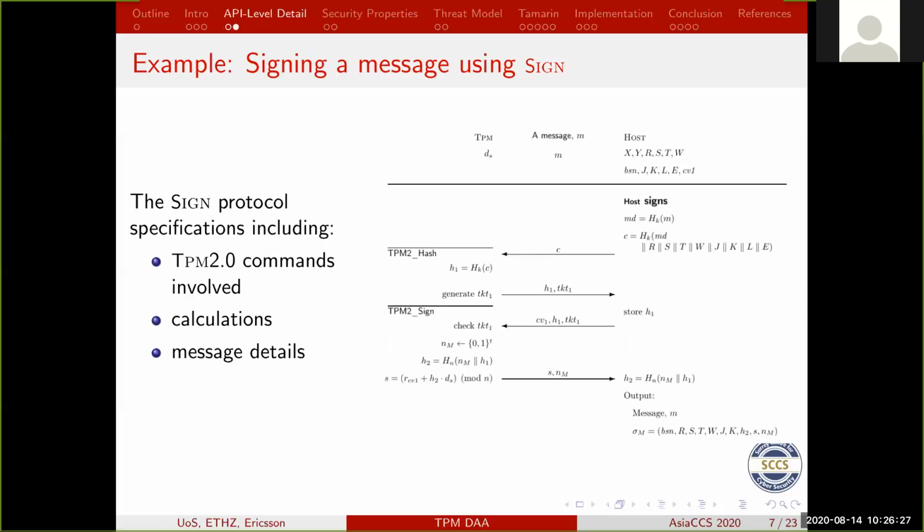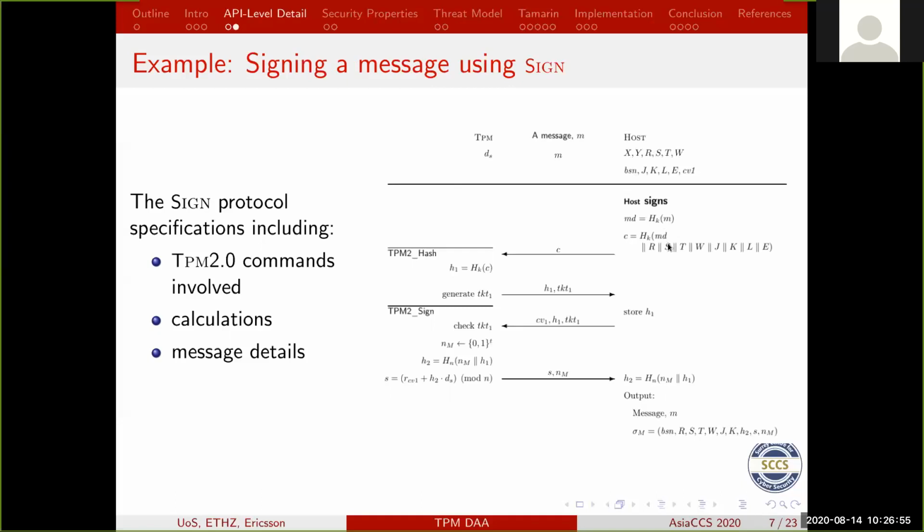Here's an example of what we mean by enough detail. I've picked the sign operation mainly because it's small enough to fit on a slide. Obviously, before a sign can happen, you have to go through the join, which establishes all sorts of values which are used in the sign operation. But at the end of the join, the host has got these values, the TPM has got certain other values, and the user now wants to sign the message M.